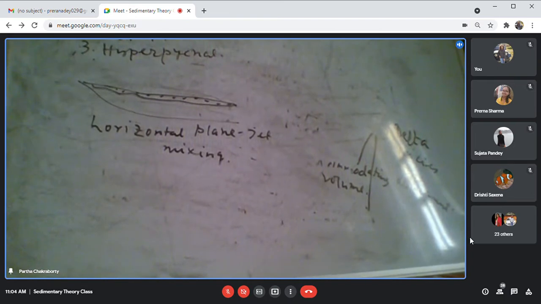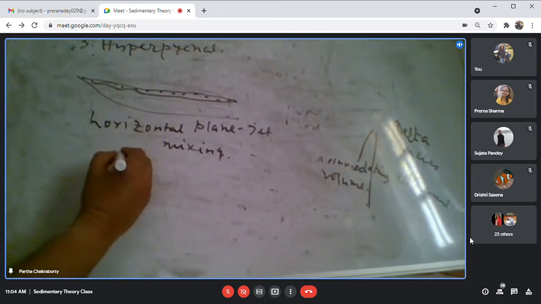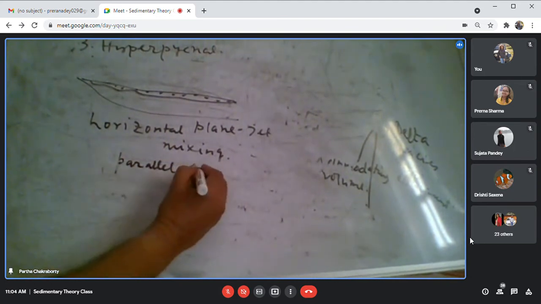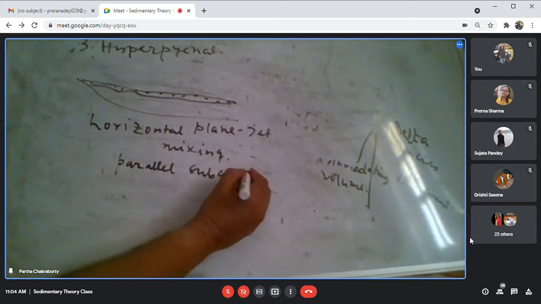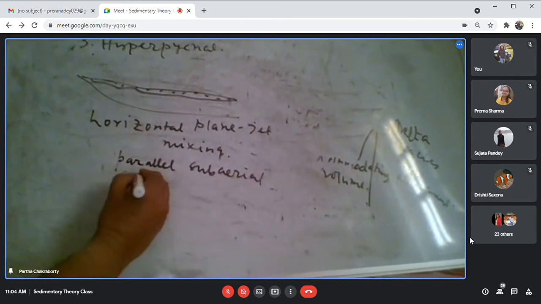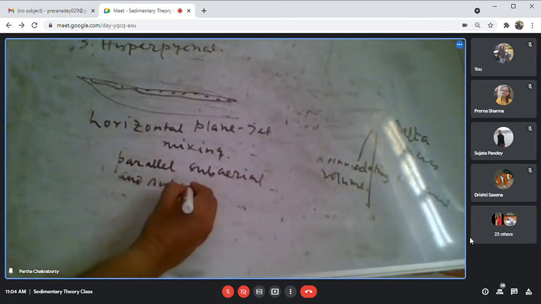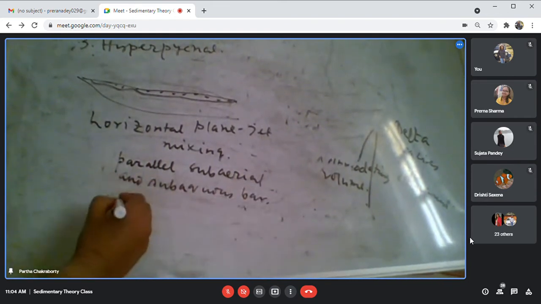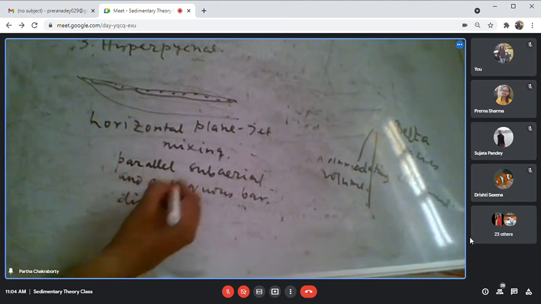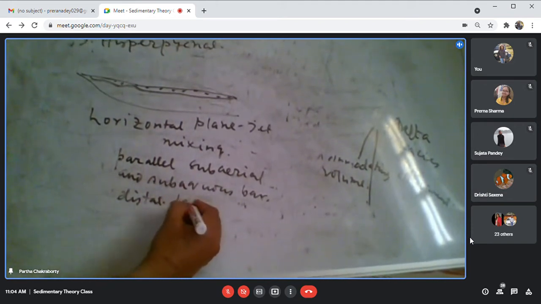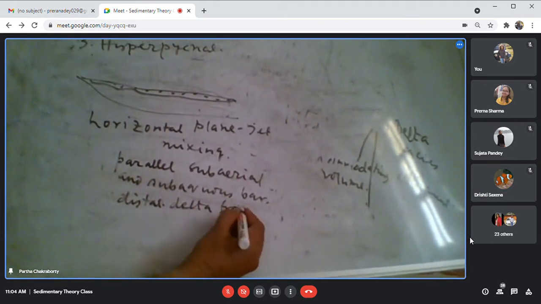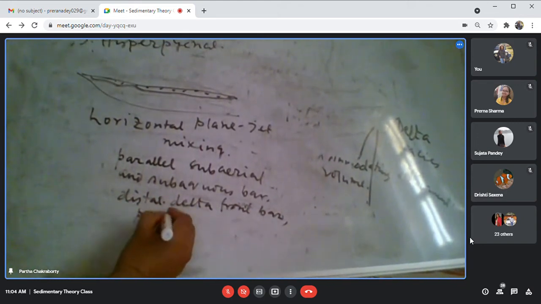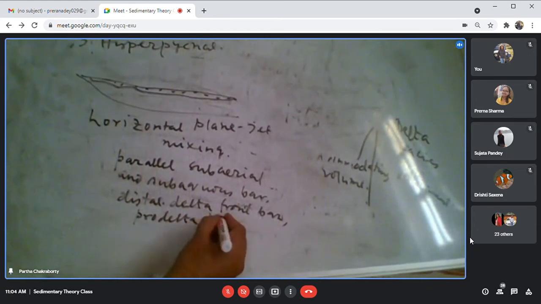So the product you will be getting is the parallel subaerial and subaqueous bar, distal delta front bar, pro delta plume.